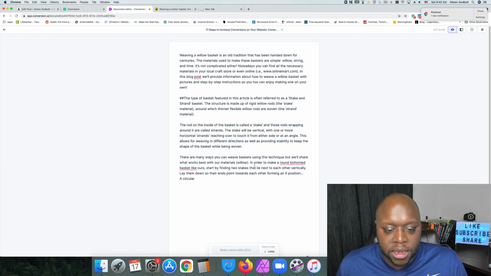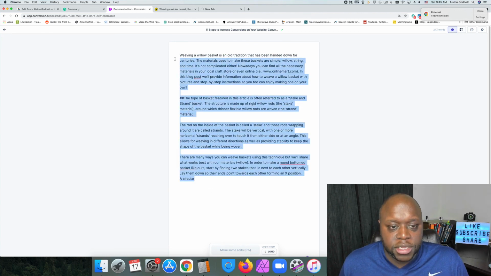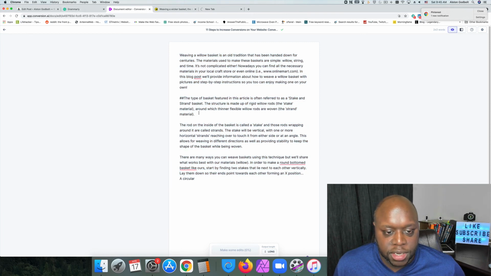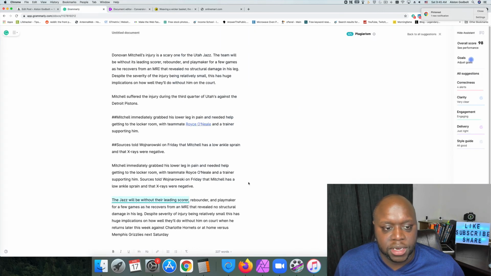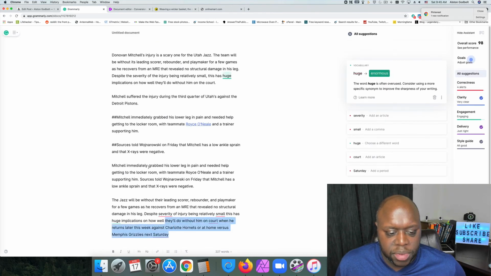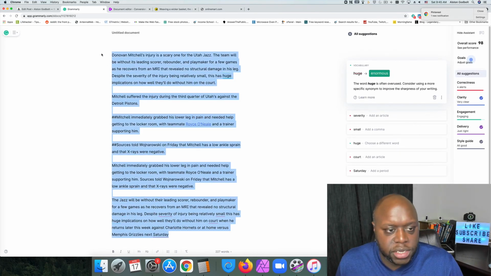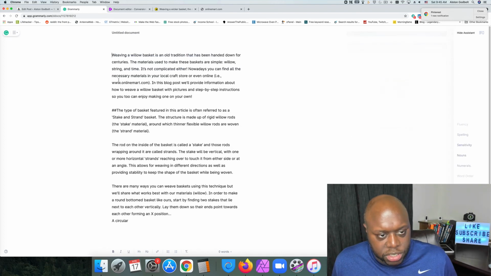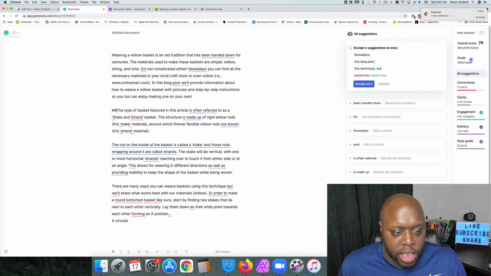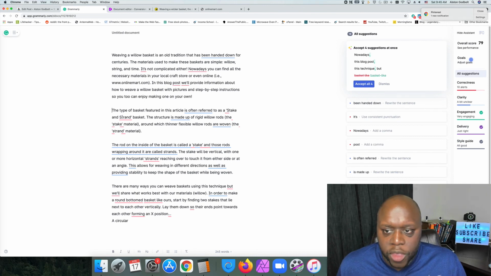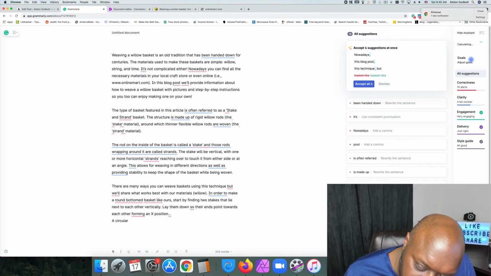This is interesting. I know nothing about wicker baskets, and now I'm kind of an expert. And so I'm going to copy this once again, jump back over to Grammarly. Now remember, this paragraph right here is the one that is plagiarized. It's the one that's copied and pasted. So we're just going to click on refresh once again. I'm going to delete all of this, and then I'm just going to paste our results from Conversion.AI right in here, and we can see, let's see, we go down to plagiarism.